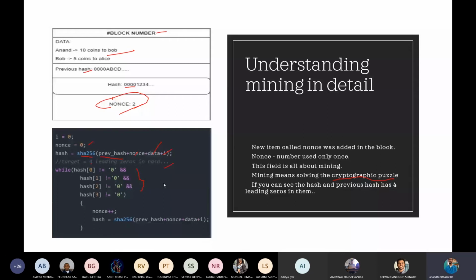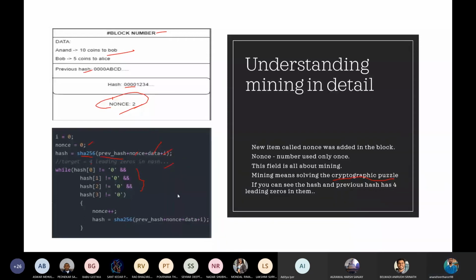So that's why we are setting a target, and we are introducing the nonce, because we cannot change the data. If we change the data, then it will lose the whole purpose of being immutable, right? And if we change the previous hash field, then the cryptographic link will break. So we have to introduce a new data item called nonce, which is a number used only once. And this nonce, we are incrementing it to get a hash. This is the basis of mining.